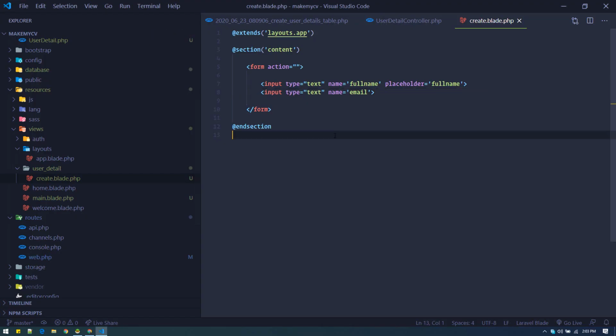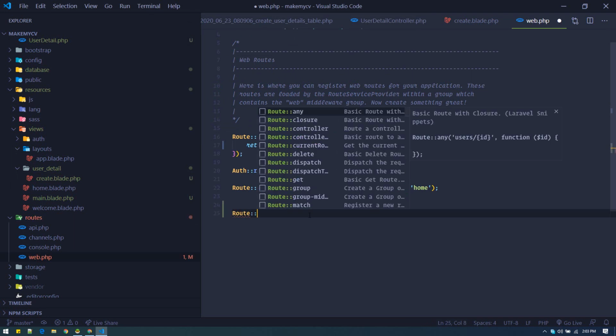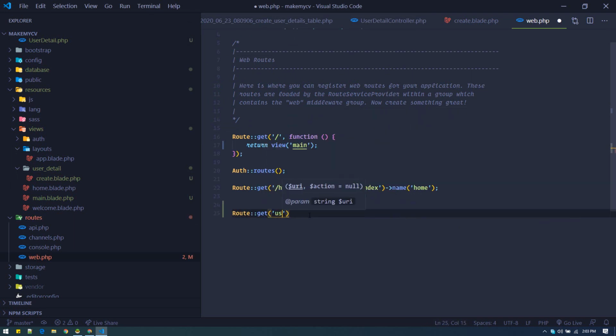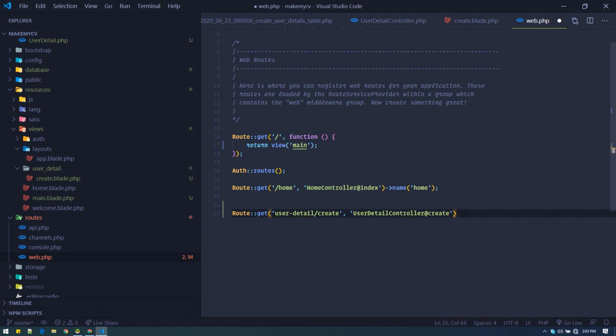To generate a route, we go to the web route file and create it here. Route get, and the name of the route will be user detail / create. Whenever we hit this route, we will point the user to this controller and its create method.